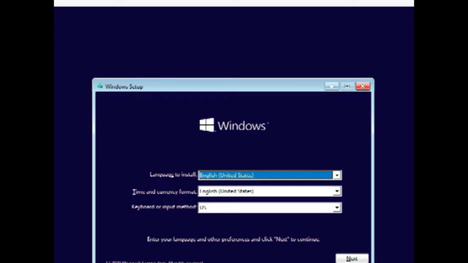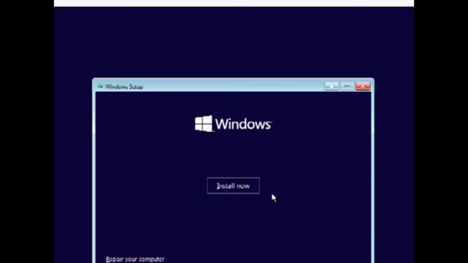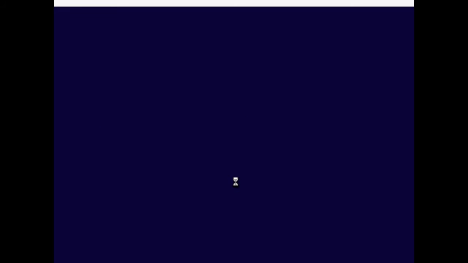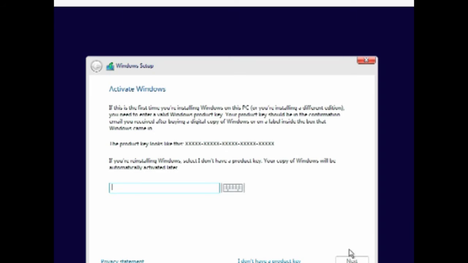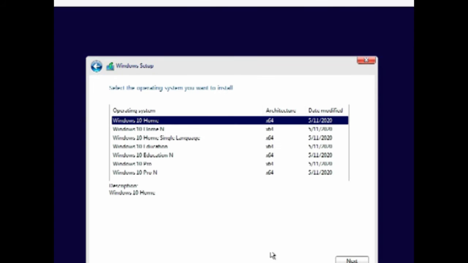So we press next, install now. As we don't have an activation key, I will choose I don't have a product key. So these are the operating systems available to install. I choose Windows 10 Home.